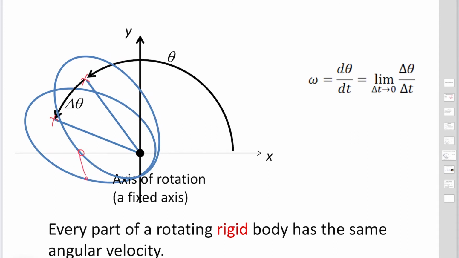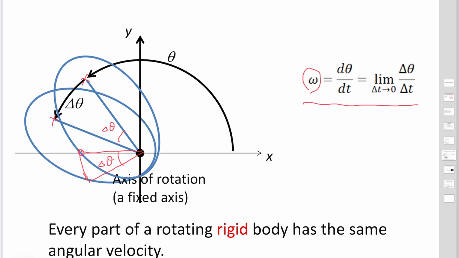Then this is also the same delta theta. So every part of a rotating rigid body has the same angular velocity. All the points inside a rigid body have the same angular velocity omega.